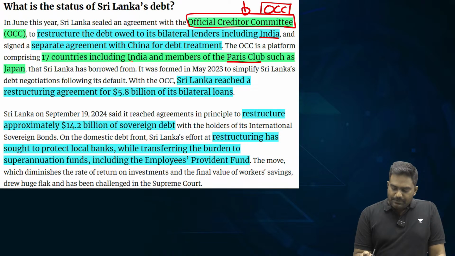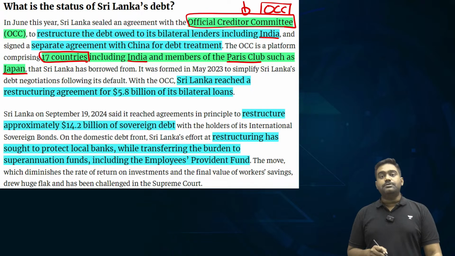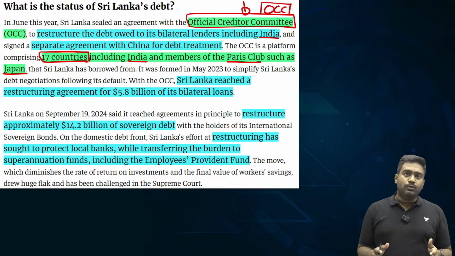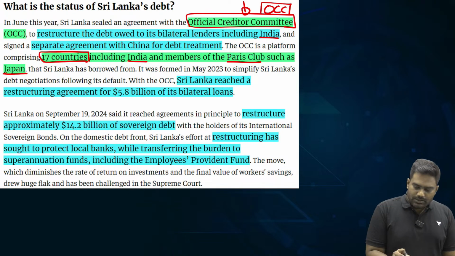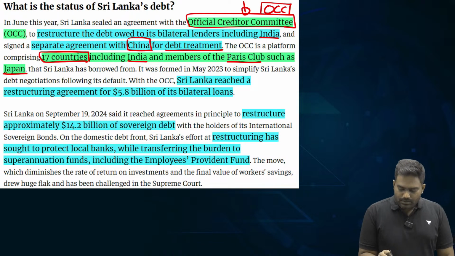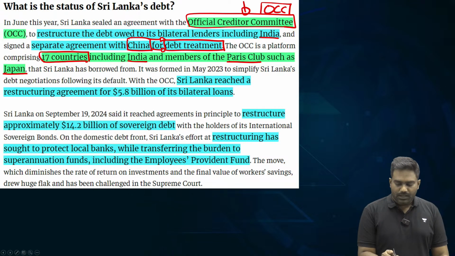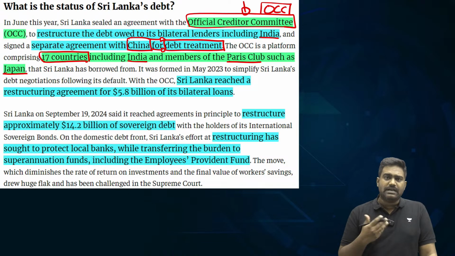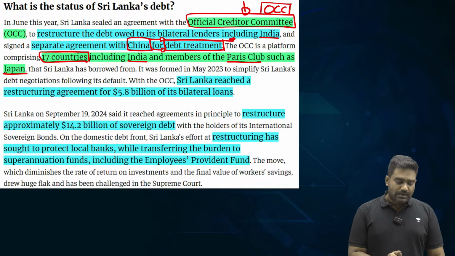India, Japan and Paris Club together with around 17 countries have worked out an agreement to restructure all the loans that were pending. And China, which was the largest creditor country to Sri Lanka, which had given the highest debt, has signed a separate agreement with Sri Lanka. Because initially China was not willing to be part of India, Japan and Paris Club.